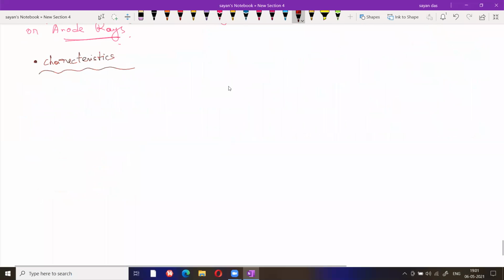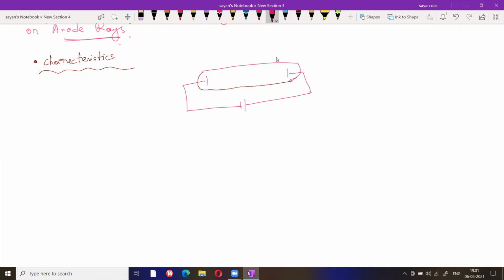You all know that. Suppose this one is a discharge tube. Cathode and anode are present, connected with a battery. We are using a vacuum pump, 10 to the 4 volt. From the vacuum pump, the pressure is very low.